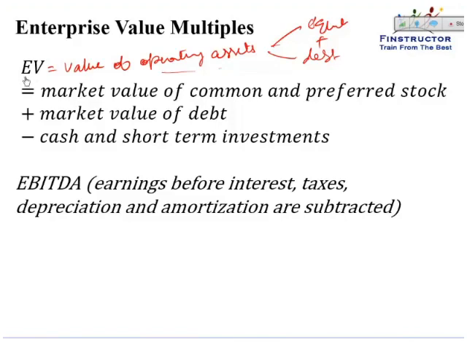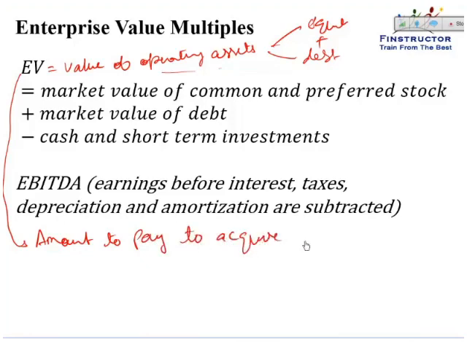In other words, enterprise value is the amount you have to pay to acquire the asset. It is calculated as the market value of common and preferred equity, that is the market value of equity.